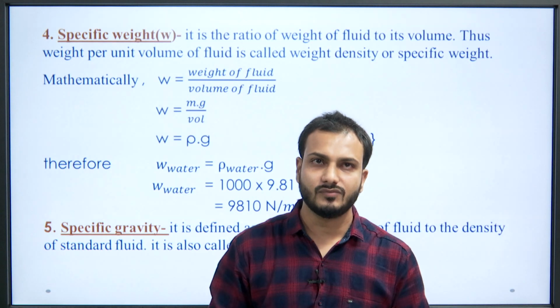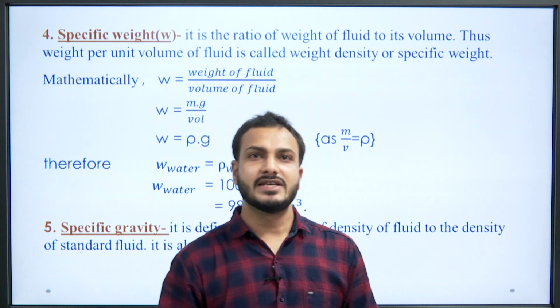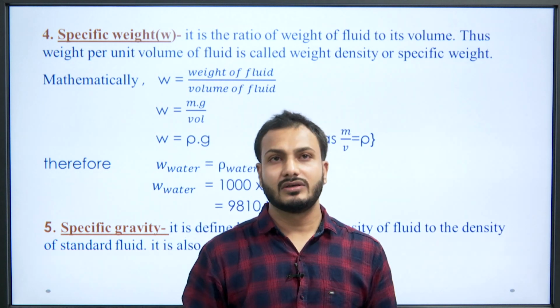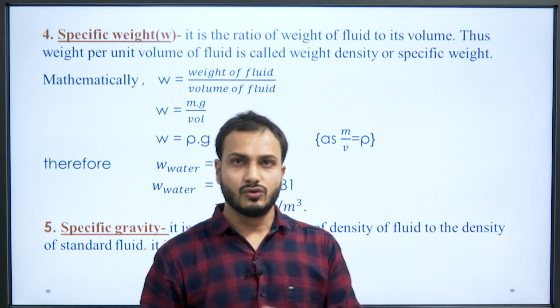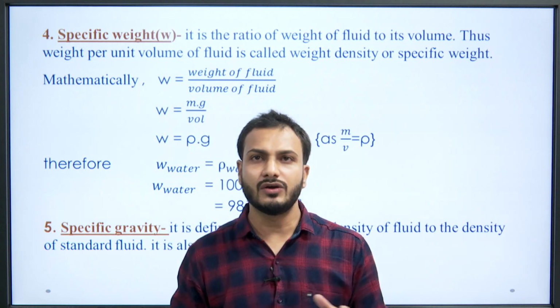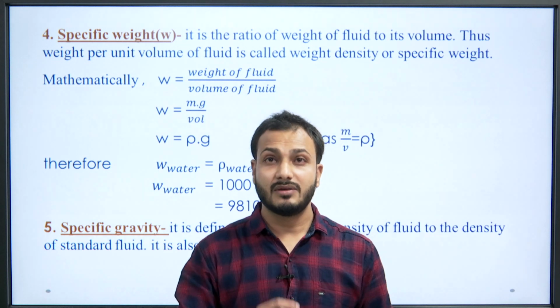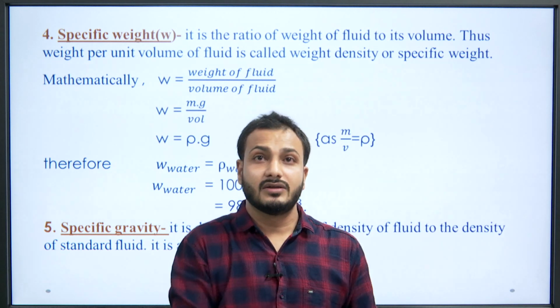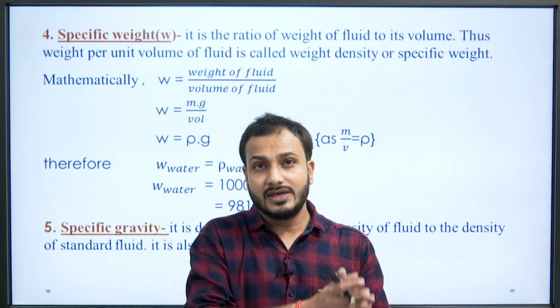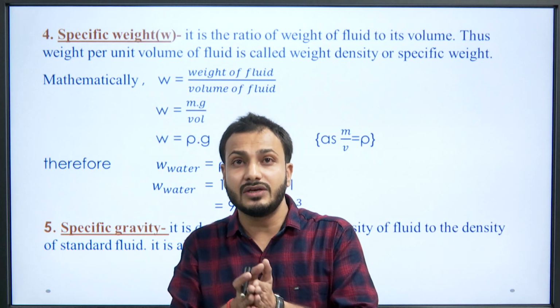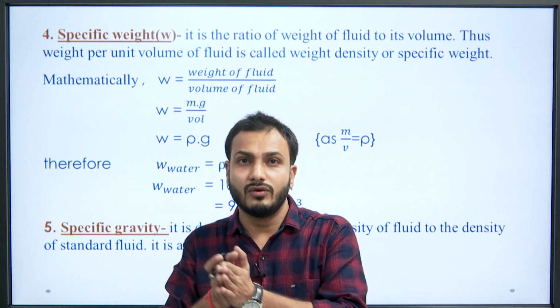Okay. Now, we will discuss specific weight, what specific weight means. Specific weight is the ratio of the weight of the fluid to its volume. It is just to be clear that it is mass upon volume for density, while in specific weight we take the weight of the fluid upon the volume of the fluid.